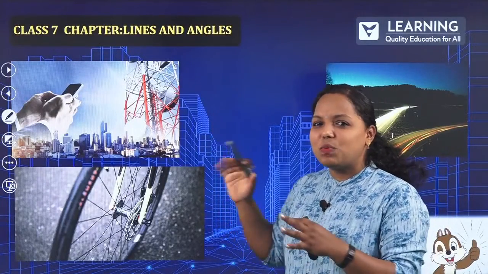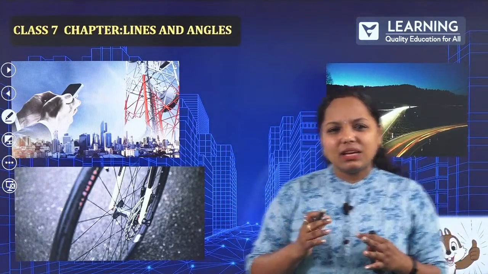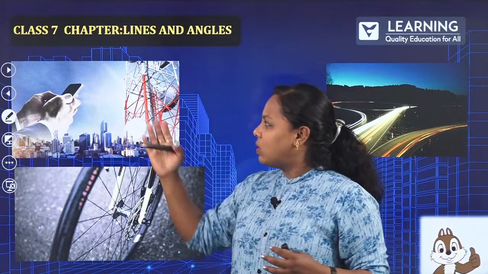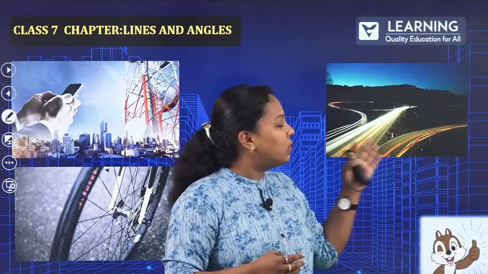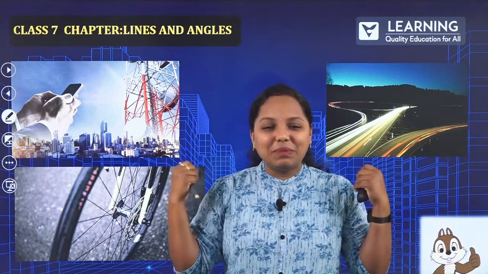Now these are small examples. What is the first figure? It is nothing but the mobile tower. How about this one? Yes, it is the bicycle wheel. And how about this one? The road tracks. I hope you are able to understand these real life examples, right?